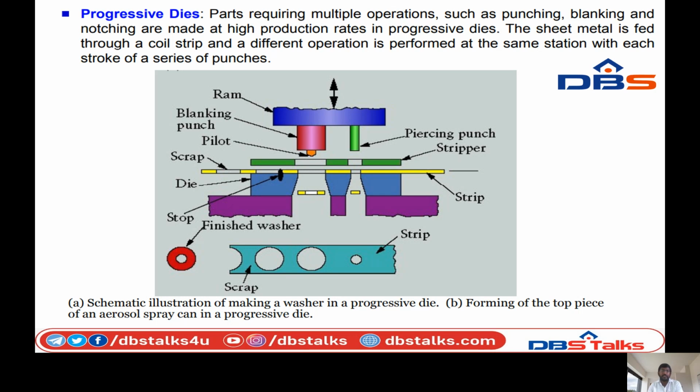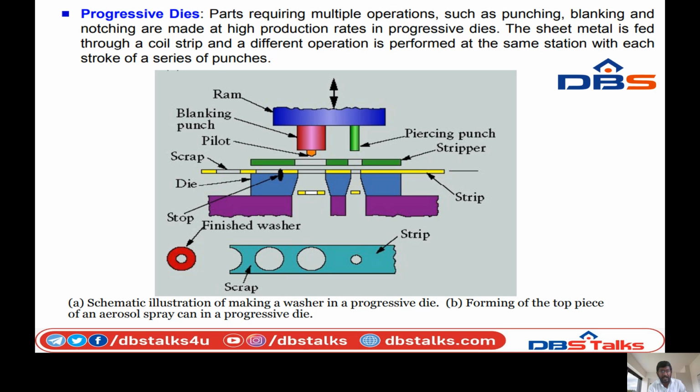So the final operation is, the ram will have a to and fro motion in the vertical direction, top and bottom. So when pressing, the piercing and blanking operations happen at a time, and we can see the same. We can operate the same in single operations, blanking and piercing operations. So when the ram touches, some force is applied and it touches the strip. Then the cutting operation is generated.